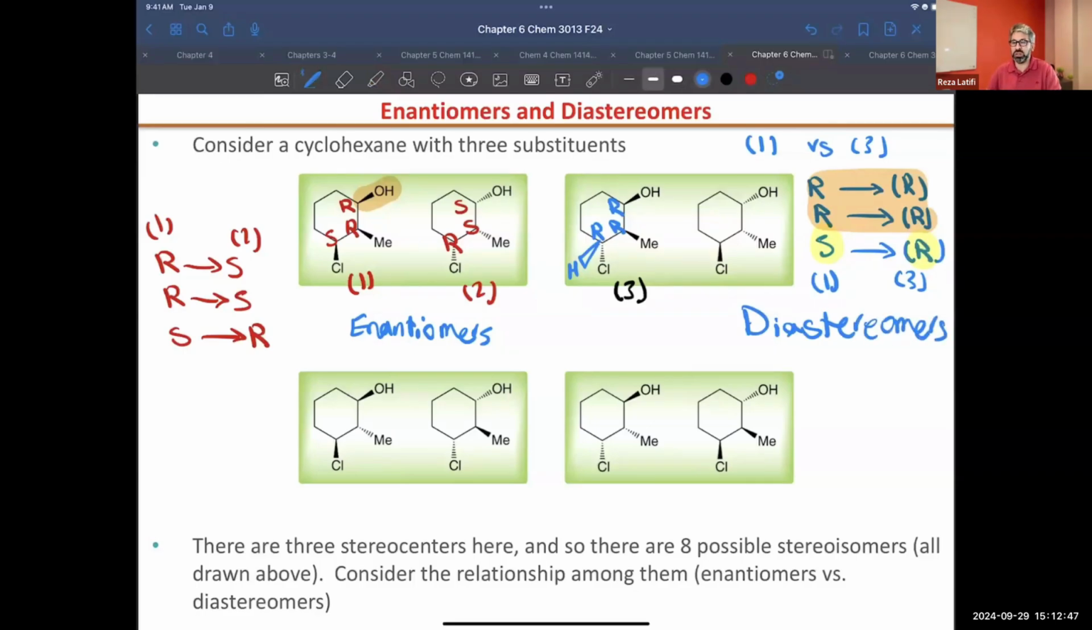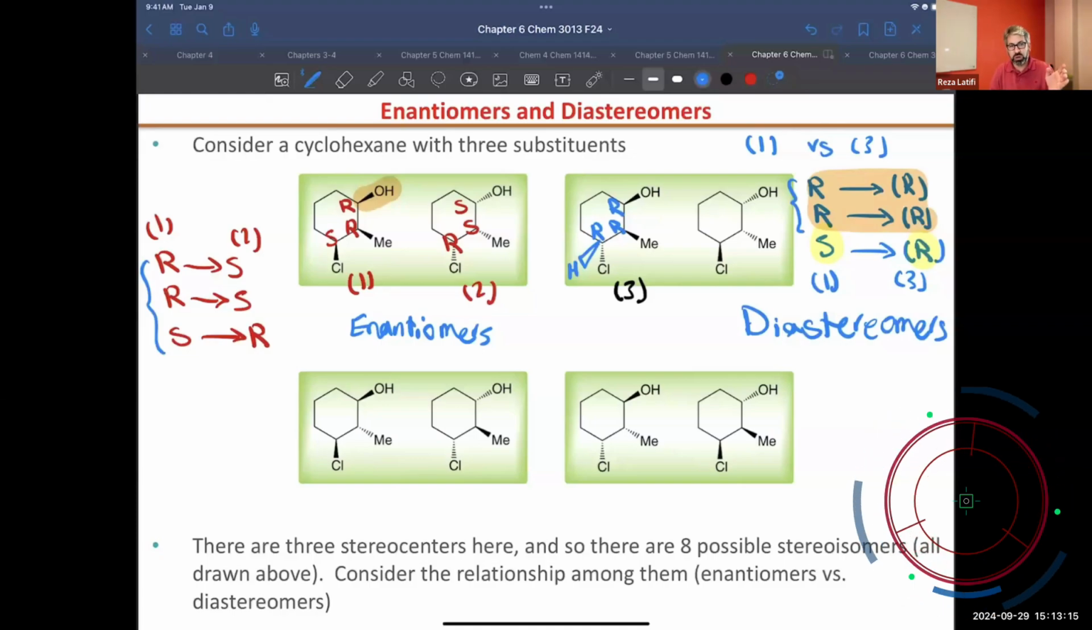So 1 and 3 are diastereomers because, at least as I can see here between 1 and 3, two stereocenters remain the same, while the third one got flipped and turned to R. Because the rest did not flip, I'm going to say this is a diastereomer. That's not an enantiomer. For enantiomers, all of them are supposed to flip. And as you see between 1 and 2, R and S got flipped to S and R.